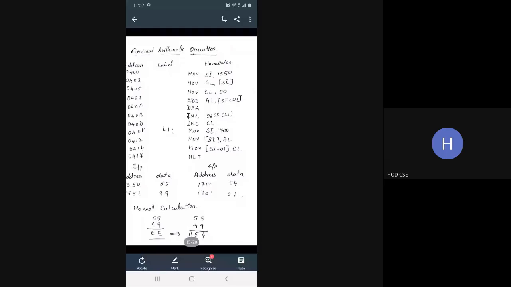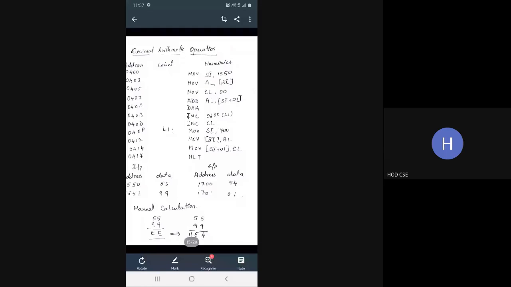So now I am initiating a memory location 1550 for source index. So I am moving the memory location to SI. So SI is having the memory location 1550. Now see the second line of your program, move AL comma SI.